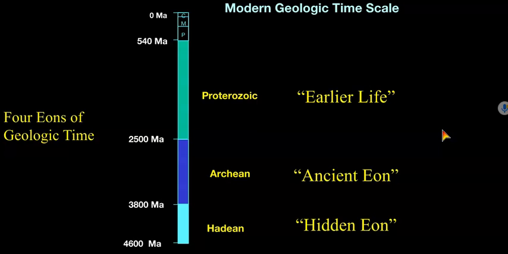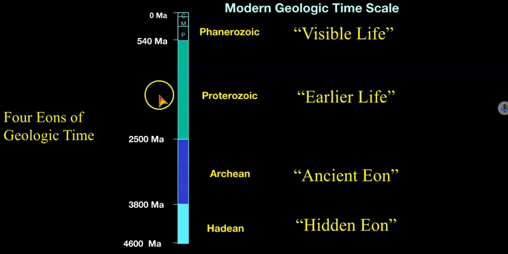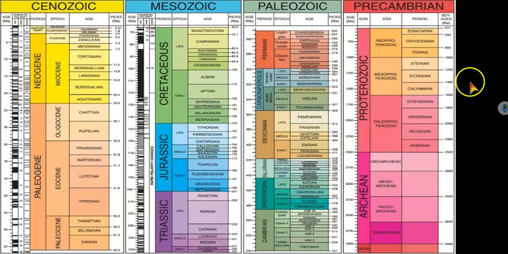Proterozoic is where we have early life. Certainly not any kind of fancy life like we see now on Earth, but some very simple life forms. And then the Phanerozoic is visible life, and this occurred at 540 million years ago. This is when life really exploded on Earth, got very complex, and started to diversify. So the dates are 4.6 billion, 3.8 billion, 2.5 billion, and then 540 million years ago. Those are the 4 eons of geologic time, so big sections.